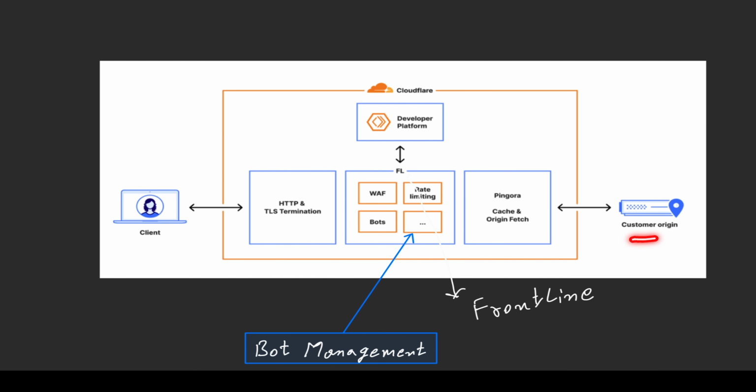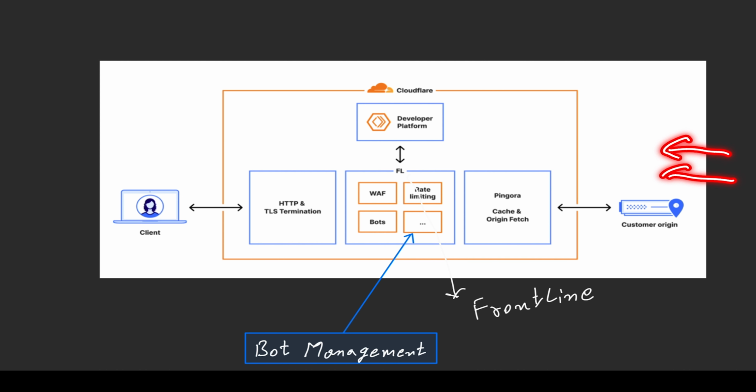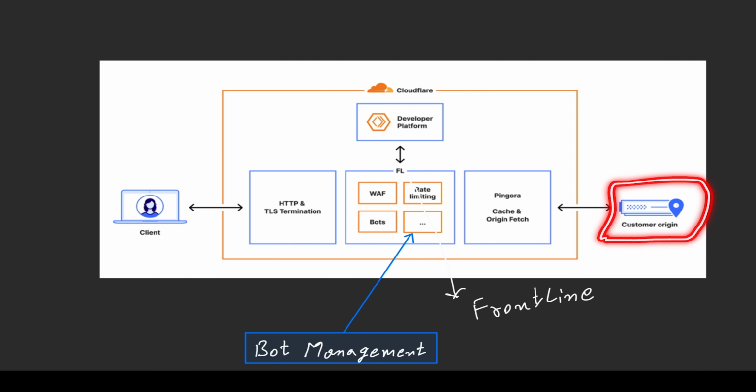Suppose the customer website has various forms of art gallery, and some scraper scrapes the internet and fetches various arts and trains its machine learning model.